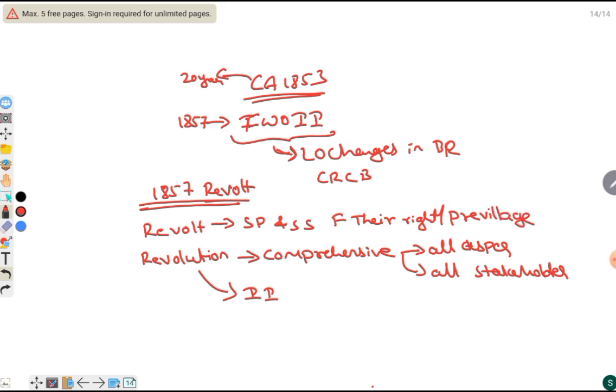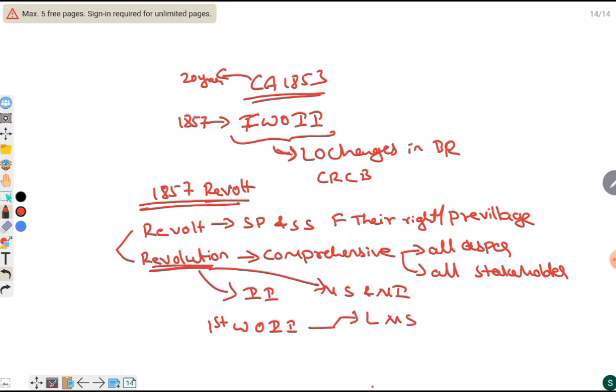Now you got the difference between the revolt and revolution, and it is a 1857 revolt. To bring the revolution, it creates a new society and new ideology. These are the differences between the revolt and revolution. But V.D. Savarkar says it is the first war of Indian independence. But many question how it is the first war, on the basis that there was a lack of national sentiment, absence of South Indians, and not all the sections were involved.